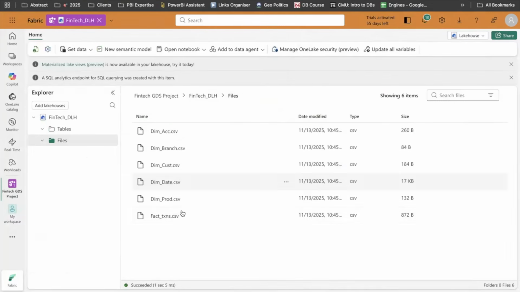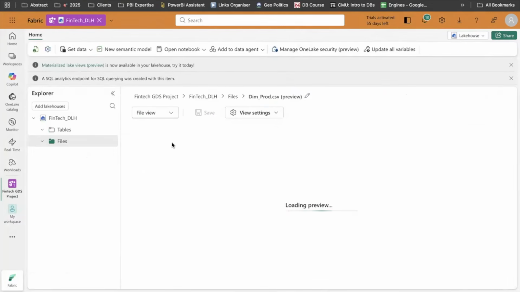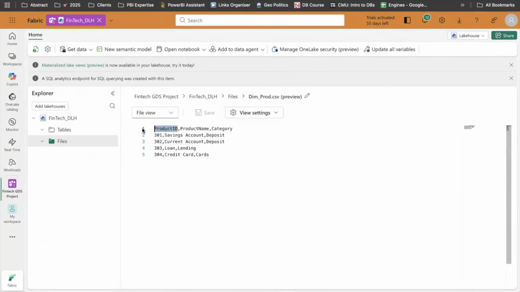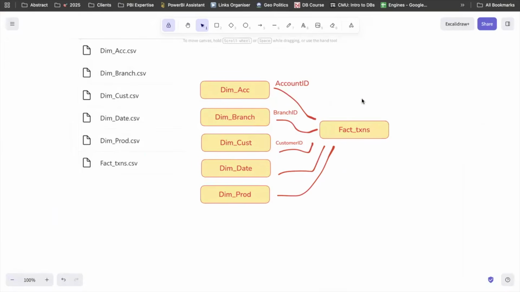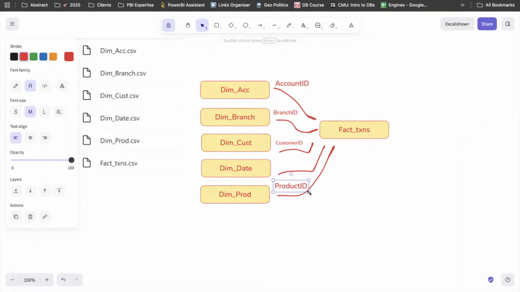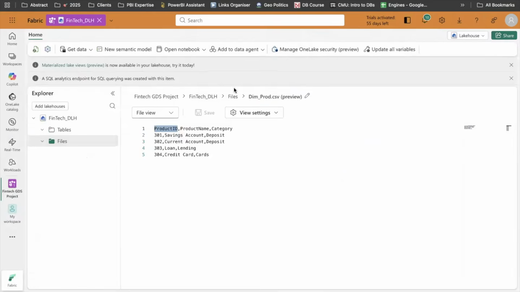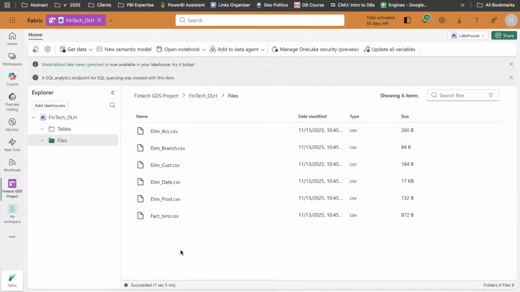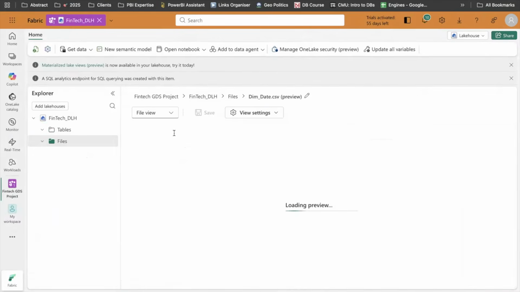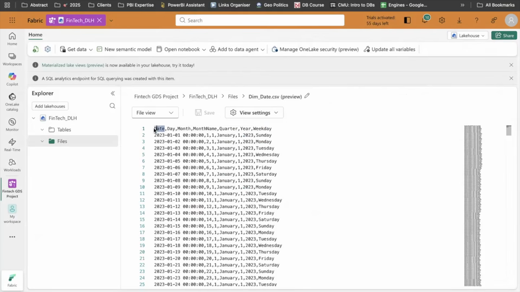I will go back and see the product. So the product table is having product ID. Makes sense. I will go here and populate this here. And I should have dim date also. Yes, this is the one. And this has dates, day, month, date, month name, quarter, year, and weekday.